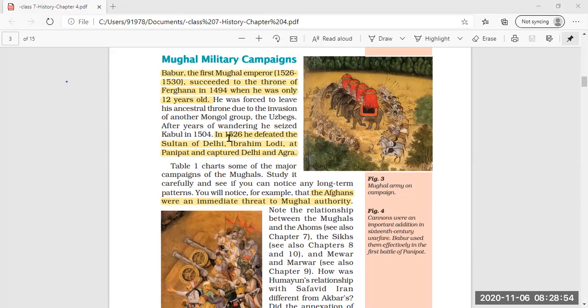So here it is clear how Babur got the throne of Delhi and Agra. First, he sat on the throne of Fargana. Next, he took control of Kabul in 1504, and in 1526, finally, he defeated Ibrahim Lodi at Panipat and had control over Delhi and Agra.